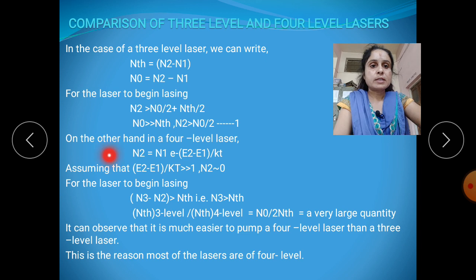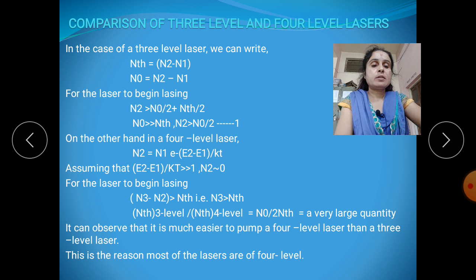On the other side, we define the 4 level laser. In this 4 level laser, N2 by N1 is equal to the exponential of minus E2 minus E1 upon KT.